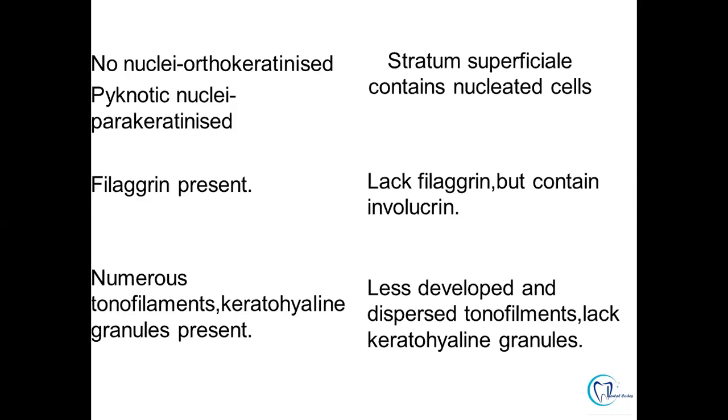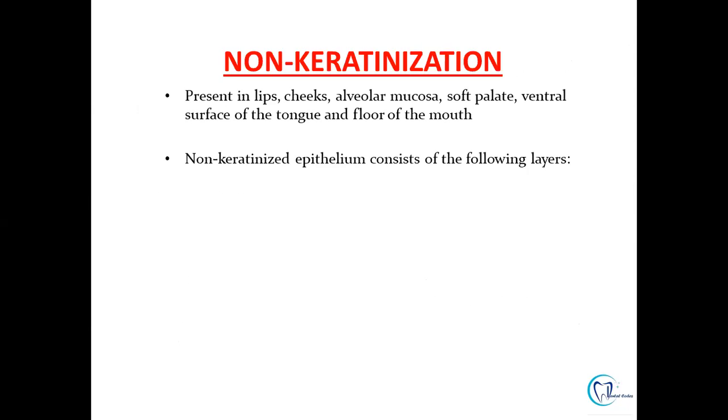When we talk about the presence of tonofilaments and keratohyalin granules, it is seen in cases of keratinized epithelium in the granular layer, whereas it is less developed and there are no keratohyalin granules in cases of non-keratinized epithelium. So now starting with the non-keratinized epithelium, they are usually present in lips, cheeks, alveolar mucosa, soft palate, ventral surface of tongue, and floor of mouth.